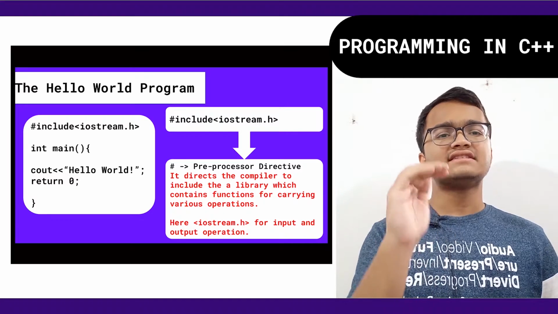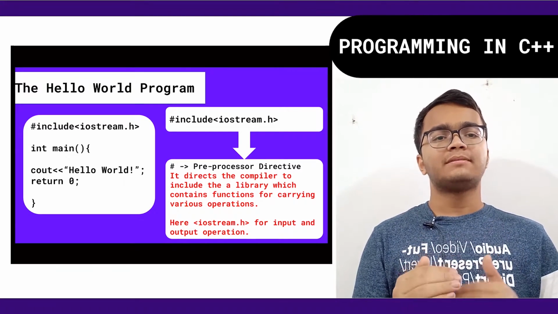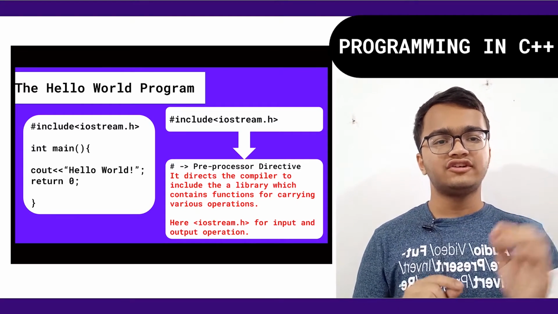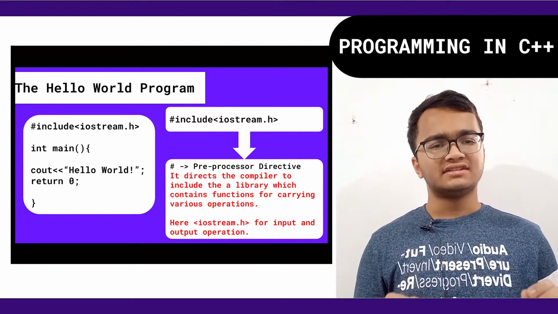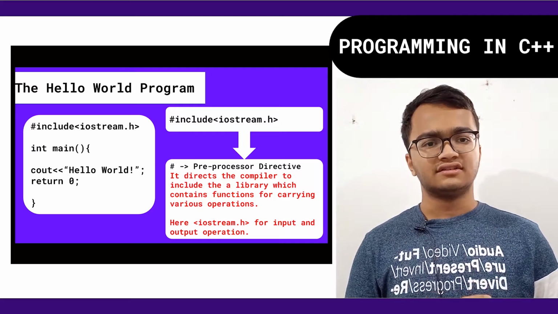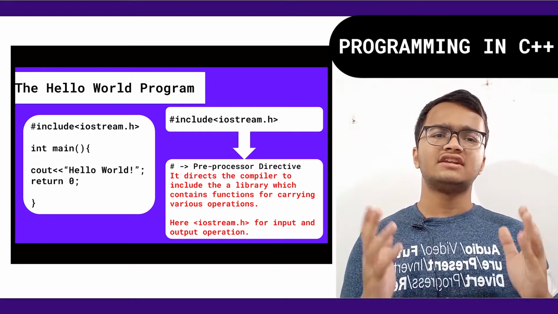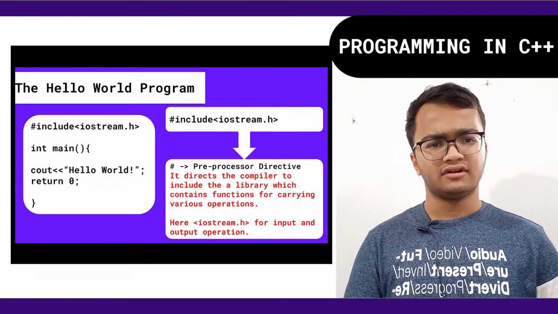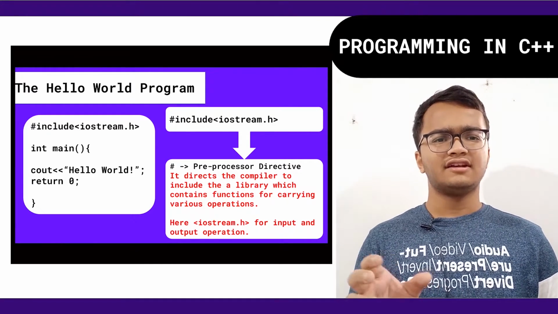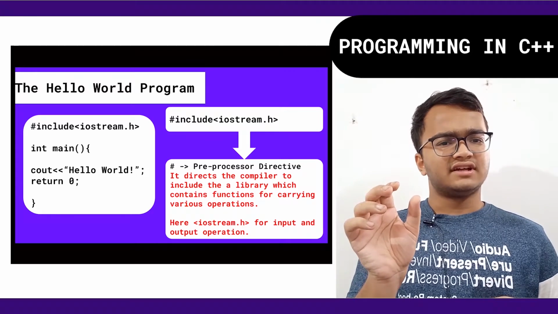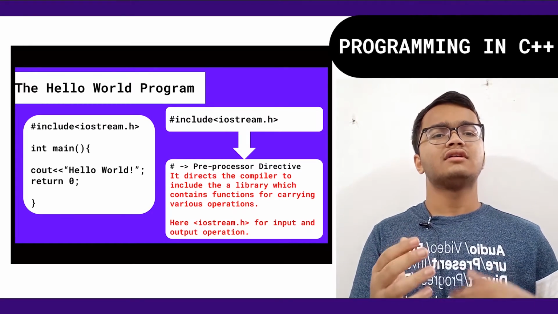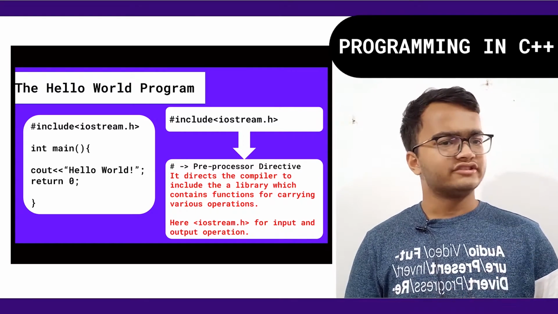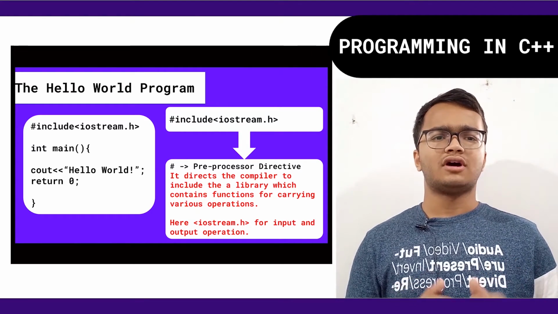So what happens here is that the processor is directed, before the start of the program, to include the iostream.h library, which consists of the input-output functions. To carry out input-output functions in every program, we need to import this header file, which is hash include iostream.h. I hope I have made myself clear. Let's repeat. Hash means the preprocessor directive. It directs the compiler or the processor to include the iostream.h library, which consists of the input-output functions.